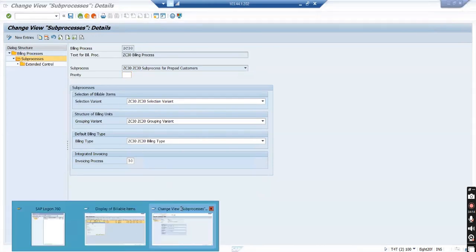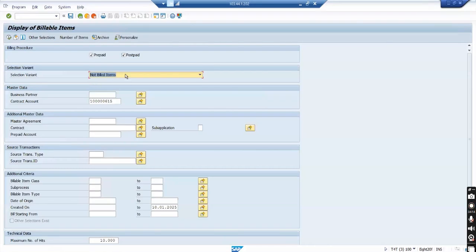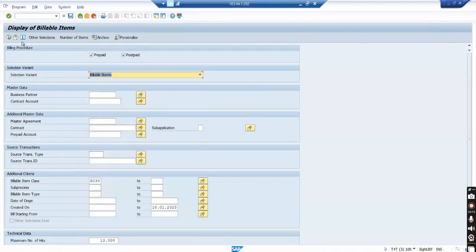Just give me a moment. Let me try to bill any previous days. Then we will see if there is any change. Slash o fkk, bix bit underscore mon, bit class gc30. Do I have any billable item left?